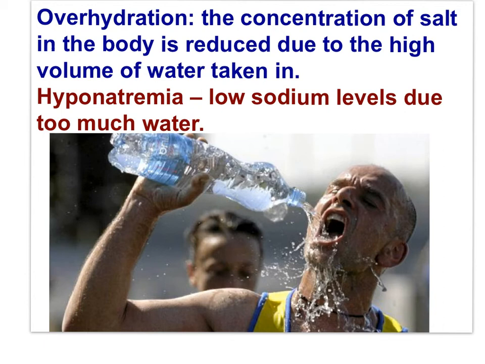Exercise-associated hyponatremia is common in marathon runners and participants of other endurance events. 13% of the athletes who finished the 2002 Boston Marathon were in a hyponatremic state. The salt levels in their blood had fallen below usual levels because of all the water they had taken in upon the finish. Now, the signs and symptoms of hyponatremia include nausea, vomiting, headache, confusion, lethargy, loss of appetite, possibly decreased consciousness, or even a coma.